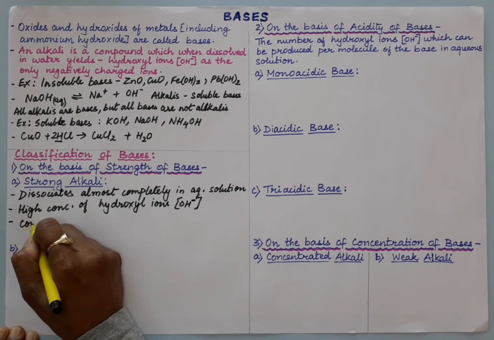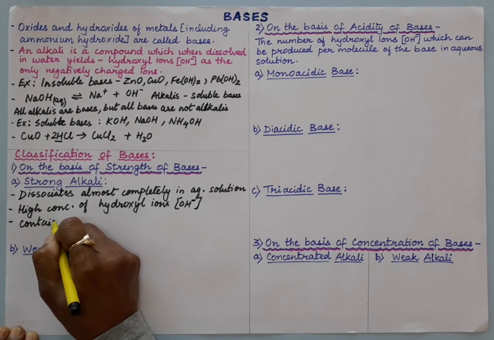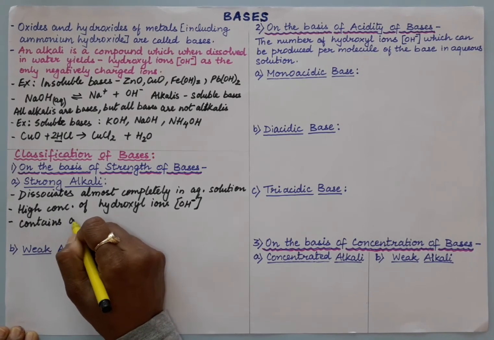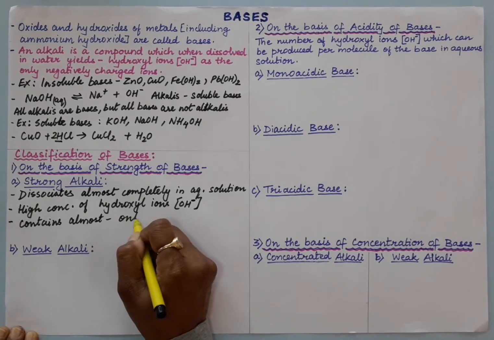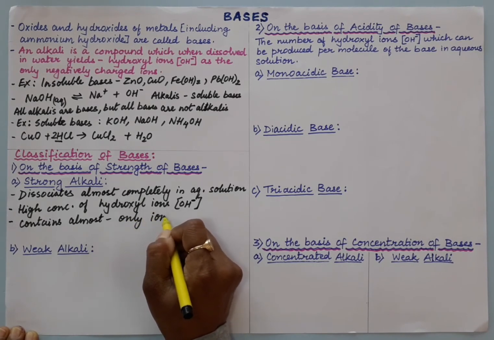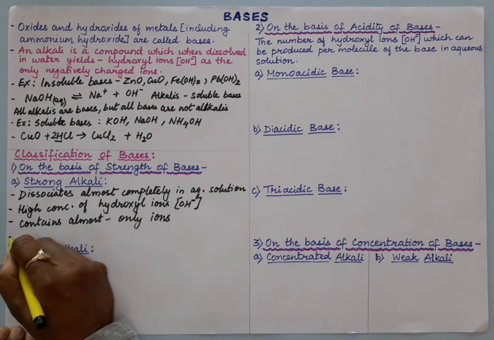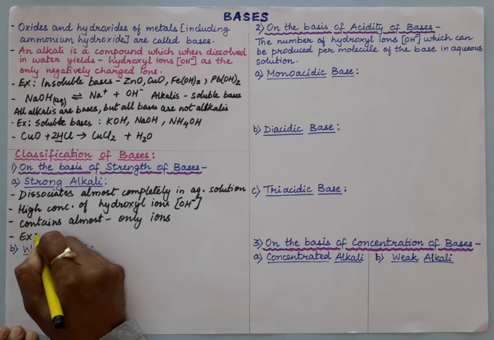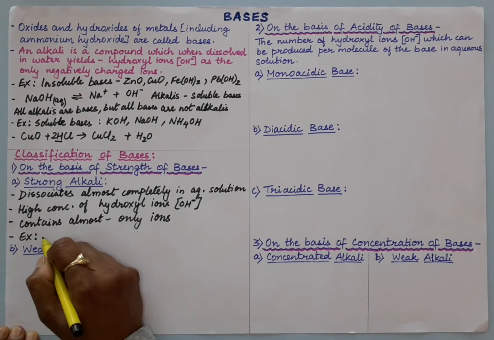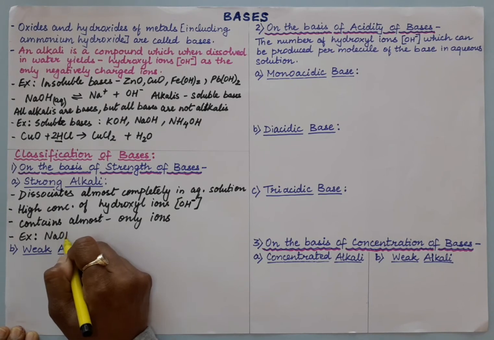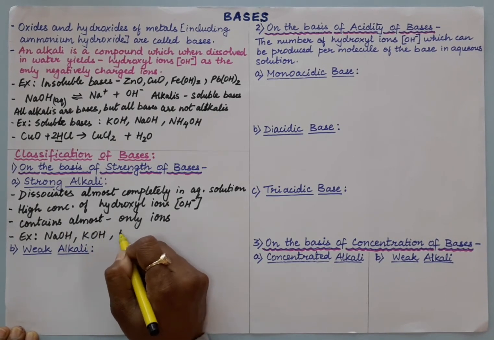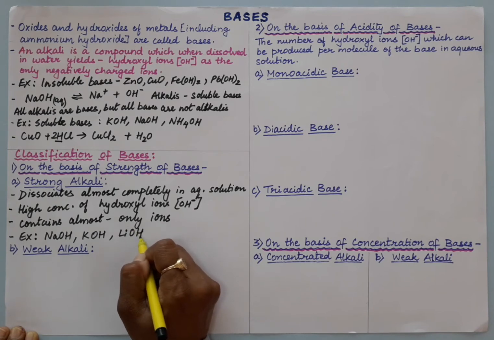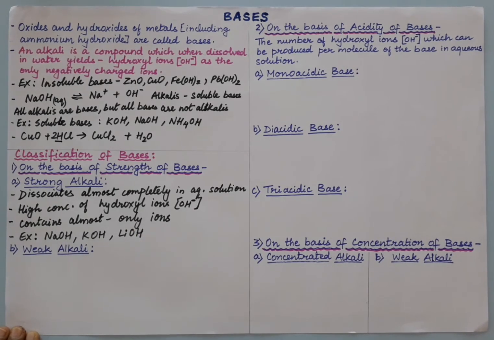And it will contain almost only ions. And here the examples of strong alkalis are NaOH, KOH, lithium hydroxide, barium hydroxide. All these are examples of strong alkalis where you have a high concentration of hydroxyl ions.